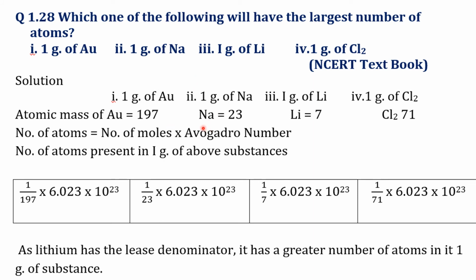Number of atoms in sodium is 1 by 23 into Avogadro number. Number of atoms in lithium is 1 by 7 into Avogadro number. Number of molecules in chlorine is 1 by 71 into 6.023 into 10 power 23. If we take the Avogadro number as a common factor and remove it, the numbers left are 1 by 197, 1 by 23, 1 by 7 and 1 by 71. In all these fractions, the fraction whose denominator is least is the greatest number. Thus, as lithium has the least denominator, it has the greatest number of atoms in 1 gram of its substance.